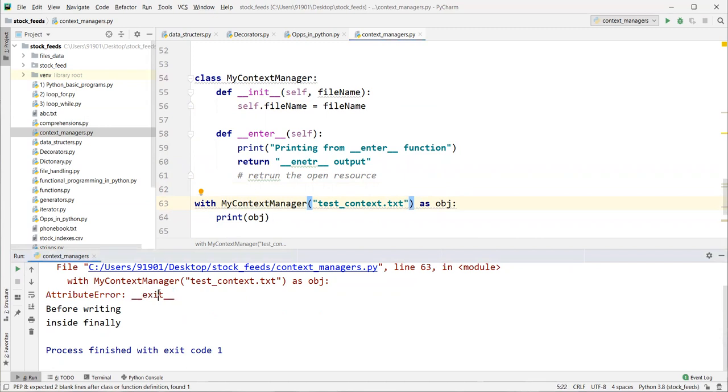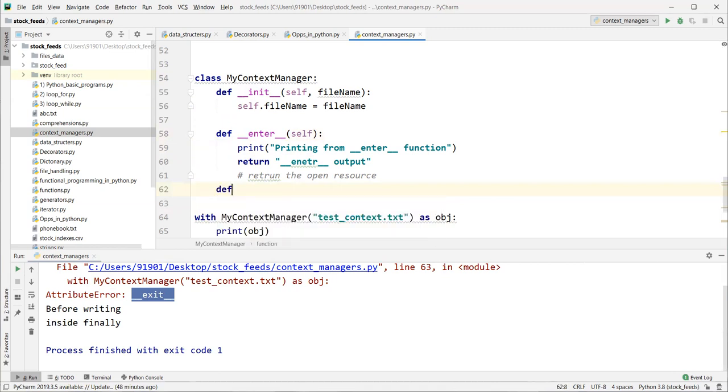We got the attribute error because the context manager needs both enter and exit. In the enter method we write all our code for opening the resource. In exit we write the code for closing the resource.